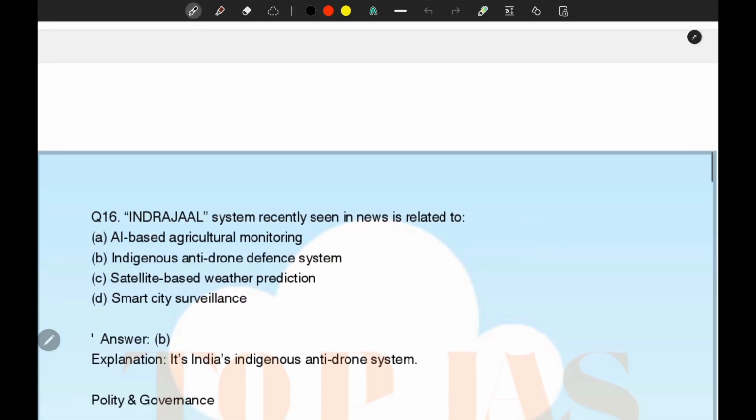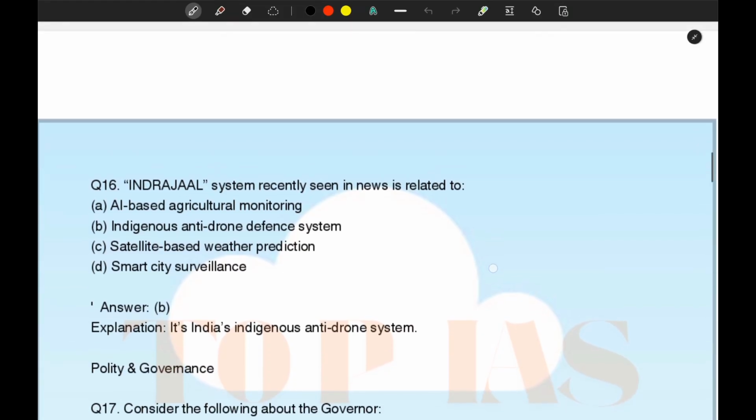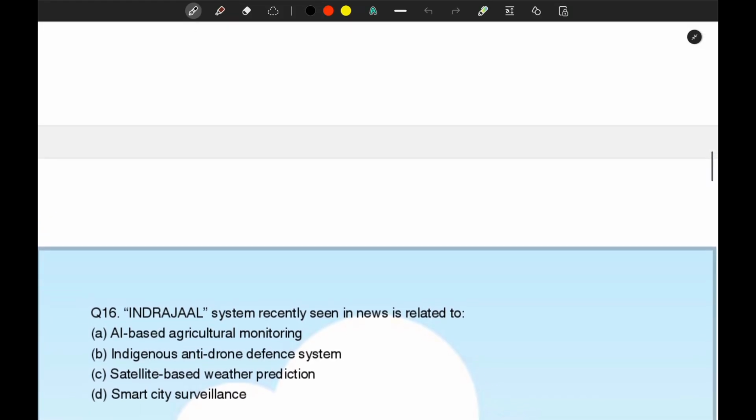So the next question that we have is question number 16, that is Indrajal system recently seen in news is related to. Basically it is asking that Indrajal system is related to which sector. Okay, it is AI based agriculture monitoring, indigenous anti-drone defense system, satellite based weather predictor, or smart city surveillance.